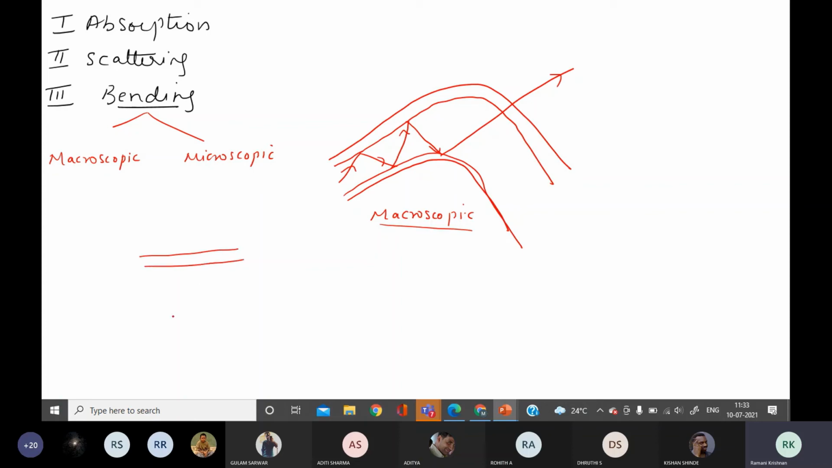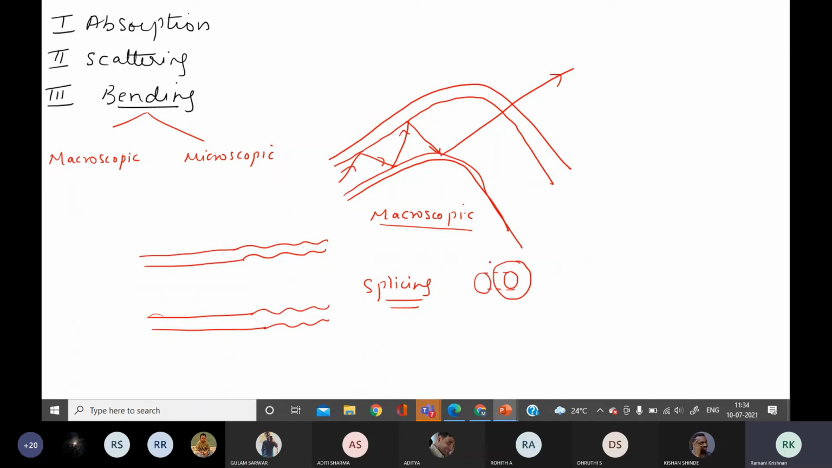You know what will happen? This is the optical fiber. I told you yesterday, what is splicing, students? Splicing is connecting one fiber with the other, isn't it? I am applying pressure to connect it. So when I apply pressure, non-linearity will happen.